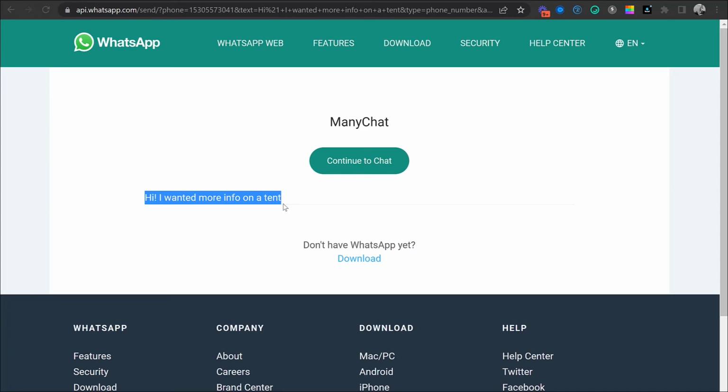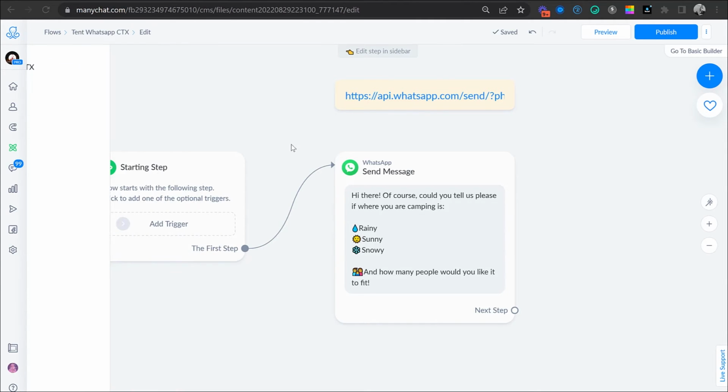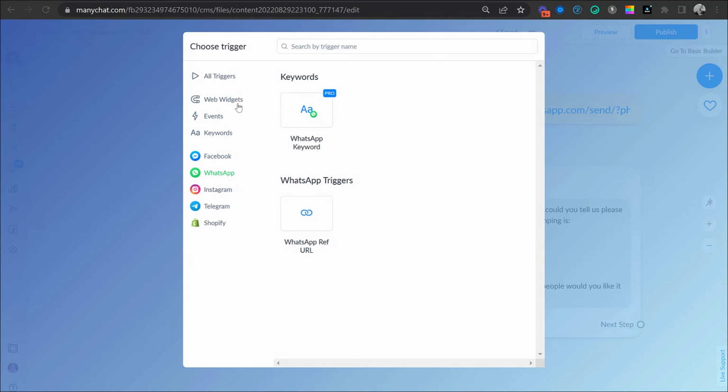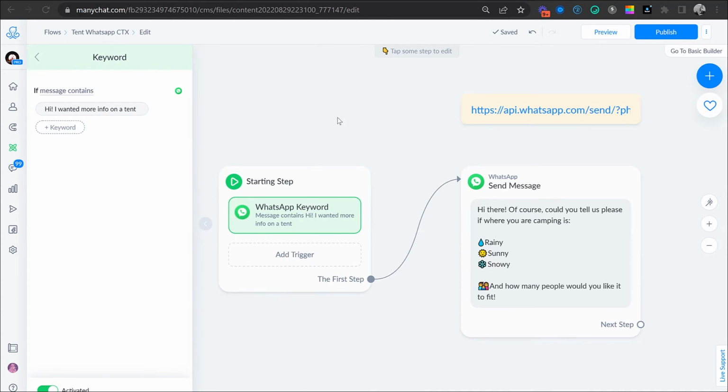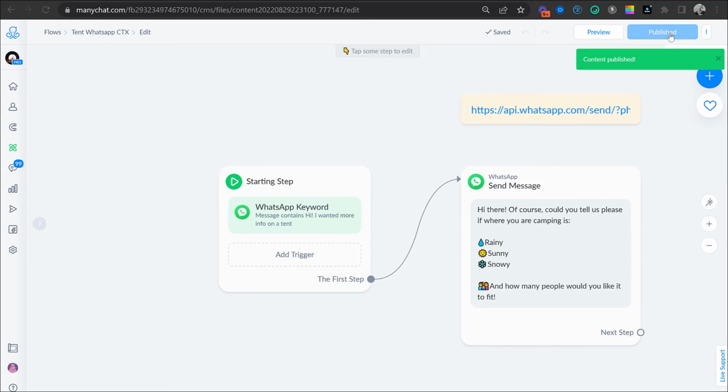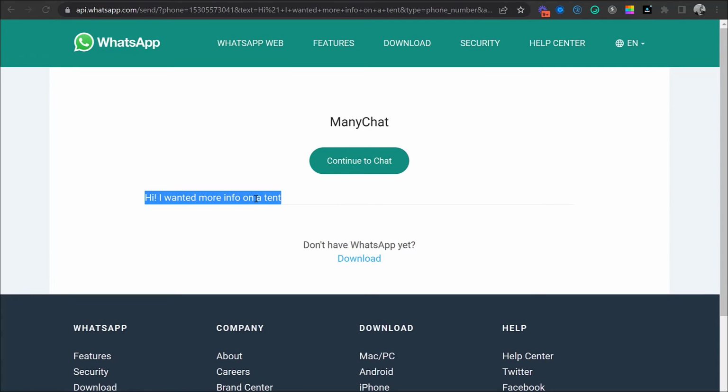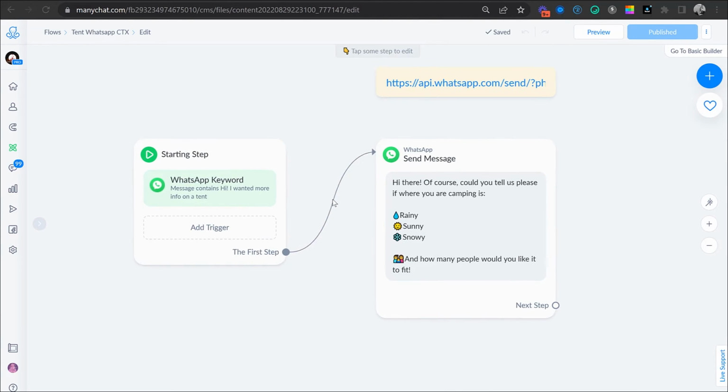Whatever message you have in your pre-written text, you want to copy that and turn it into a keyword. So you can say, if my WhatsApp keyword contains, "Hi, I wanted more info on a tent," create and publish. Every single time someone hits enter on this message, whenever they click that send WhatsApp message, click enter on this pre-written message, even if they write something else after this, it is going to read that first bit and it is going to trigger this automation.